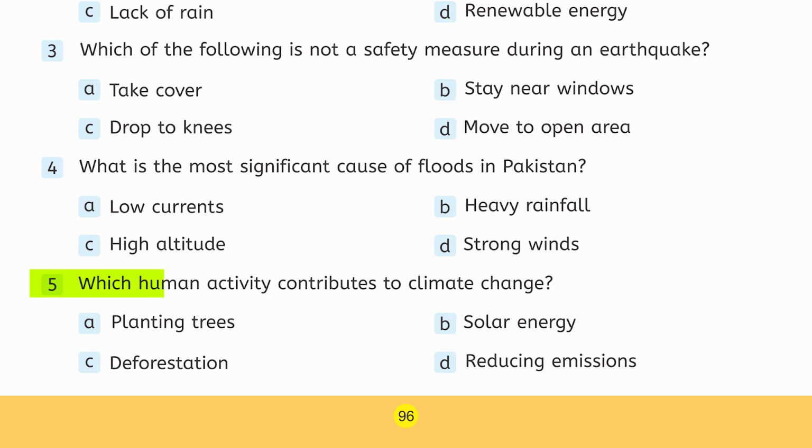Number 5. Which human activity contributes to climate change? Option A, planting trees. Option B, solar energy. Option C, deforestation. Option D, reducing emissions. And the correct option is option C, deforestation.